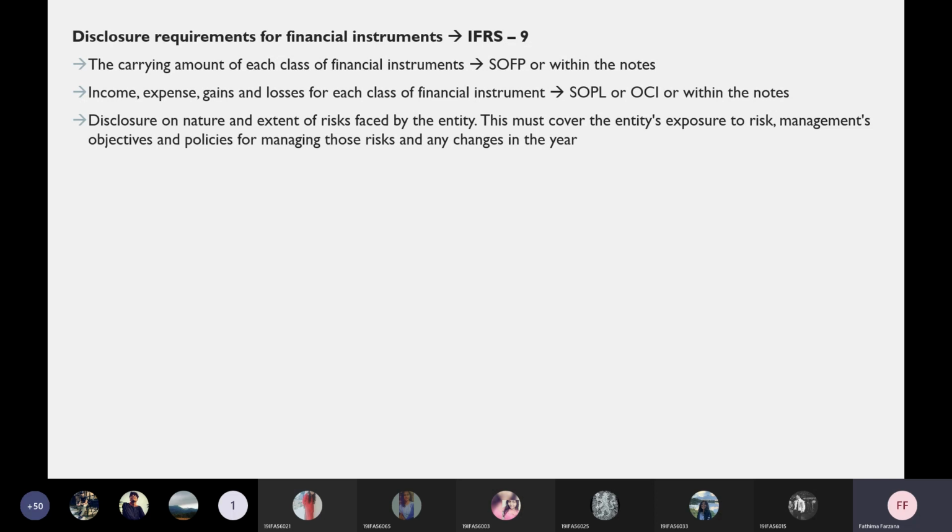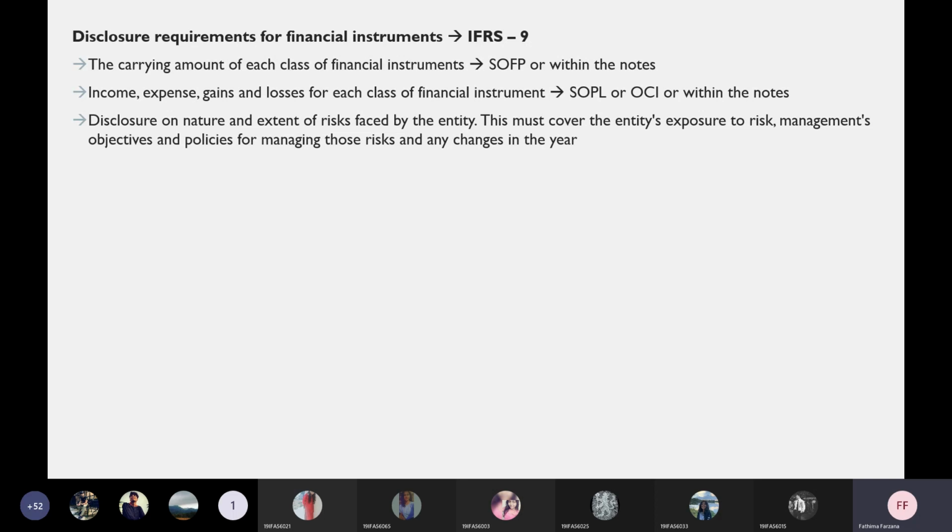In either place you can show the carrying amount of each class. Individually, what is my loan note, what categories I have in that, you can classify and show in the SOFP, or you can put everything in the notes and put the consolidated amount in your balance sheet. Either one you can do.